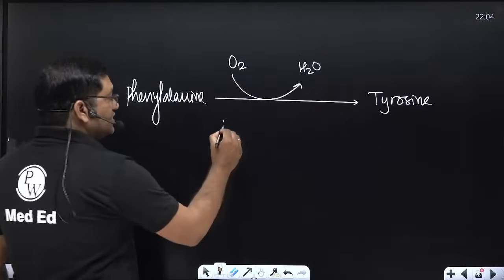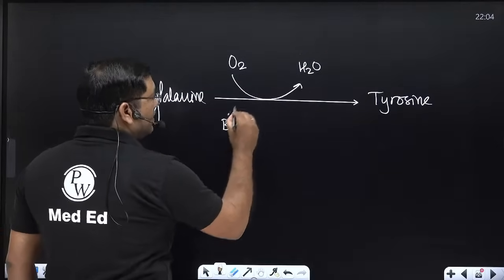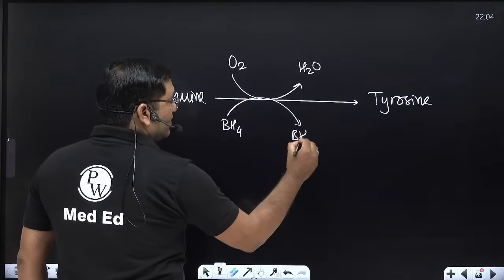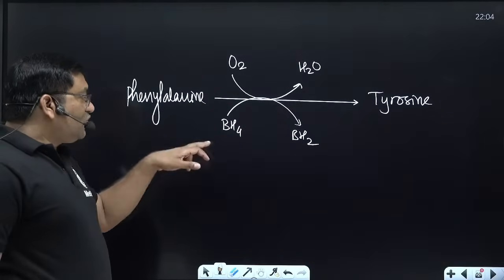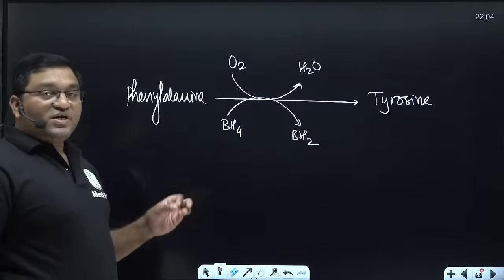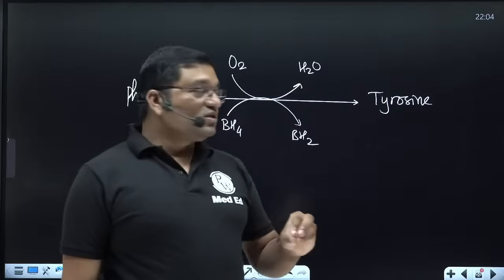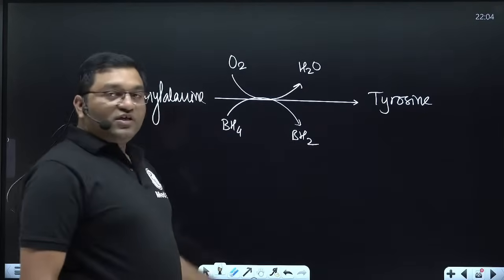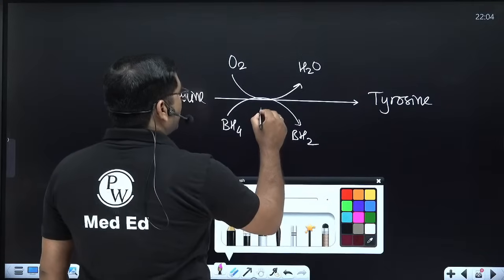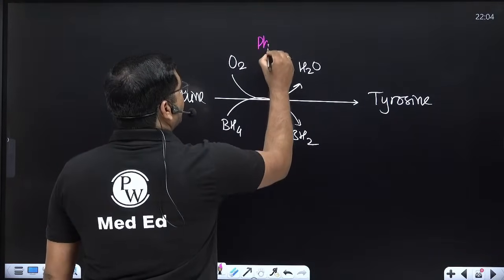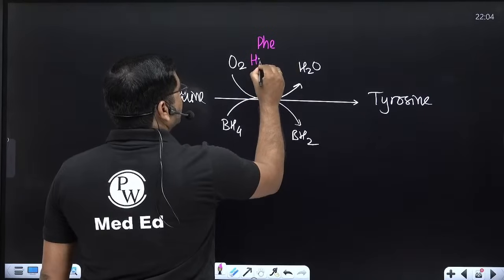And this reaction is tetrahydrobiopterin dependent. In this reaction, tetrahydrobiopterin is converted into dihydrobiopterin, and with the help of NADPH dependent dihydrobiopterin reductase, this dihydrobiopterin is converted back into tetrahydrobiopterin. For this reaction, the important enzyme is phenylalanine hydroxylase.